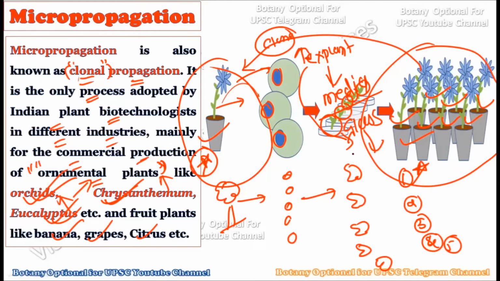And at the appropriate time, we will provide the amount of vitamins or hormones which are required for the normal growth and development of these plants, right? So basically, by using the micropropagation technique, a large number of plants can be created. So we prefer to create a large number of ornamental plants, and a large number of fruit plants, because they have commercial importance in the market, right?